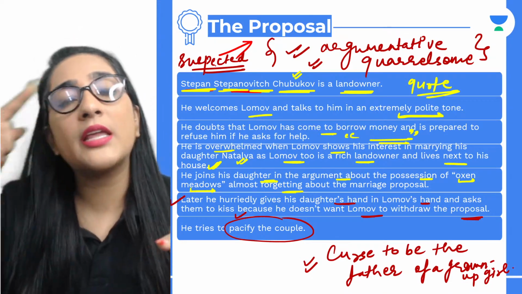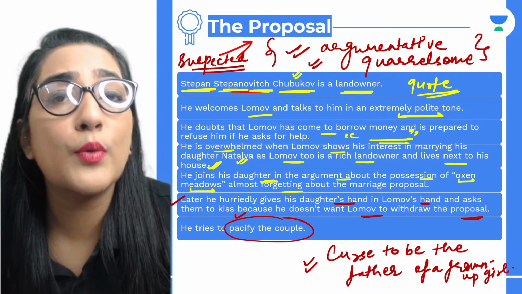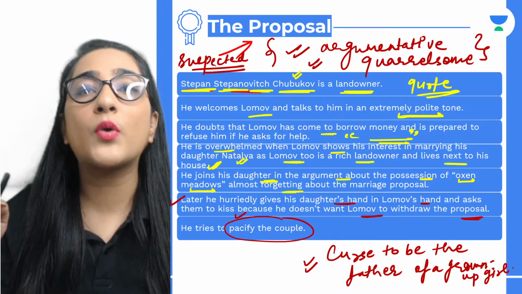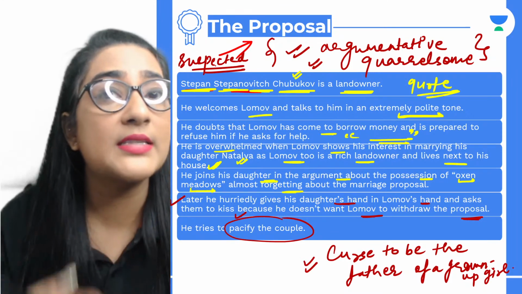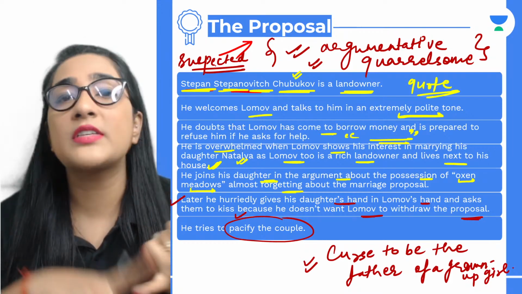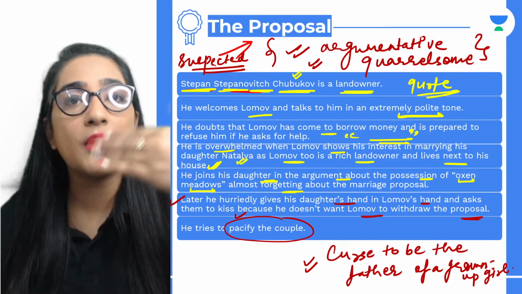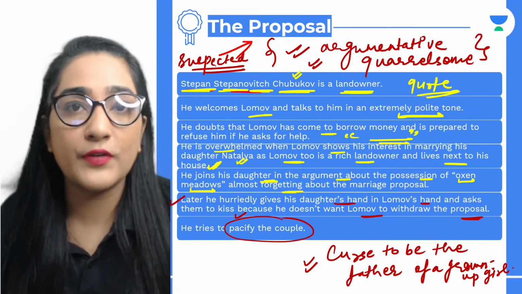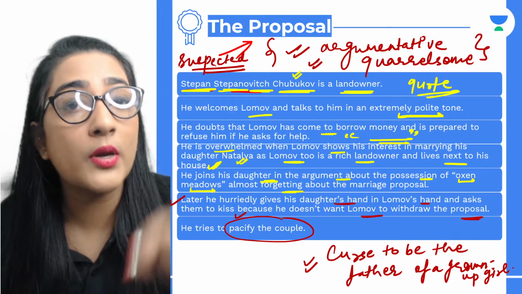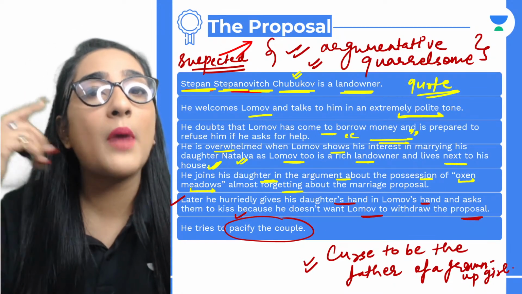But immediately he also changes his stance when he came to know that he had come to propose his daughter Natalia for marriage. Immediately, all the sugar coated words start coming in. He was not really sincere in saying, my love, my darling, I love you as my son, I've always taken you as my son. All these words were not sincere, because prior to that he was thinking altogether different. If he would have really considered him as his son, he would not have hesitated even a single percent to lend him money. So it shows the mindset of the people.